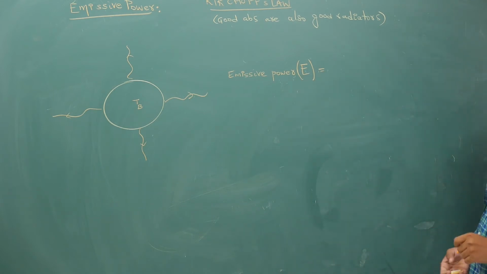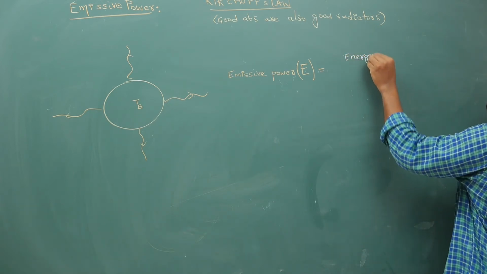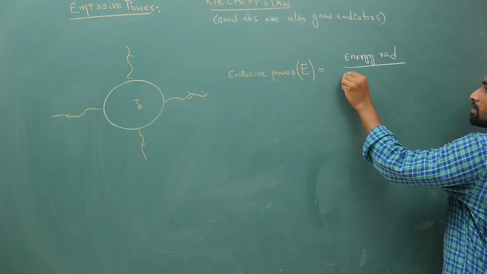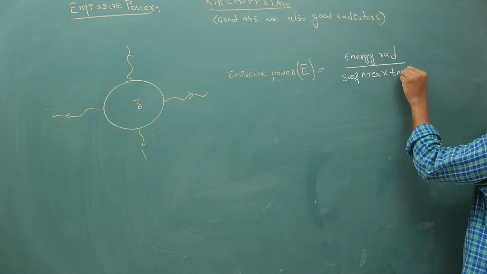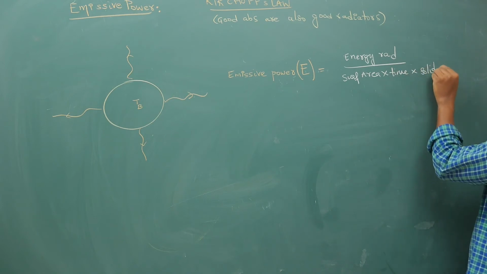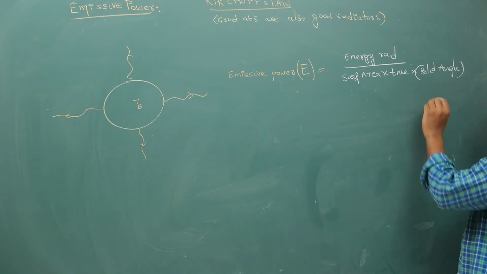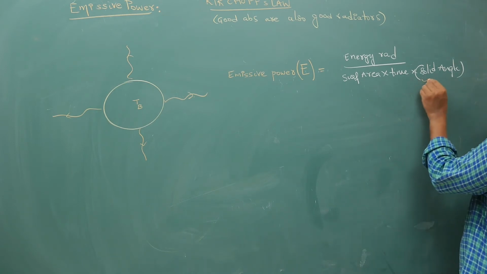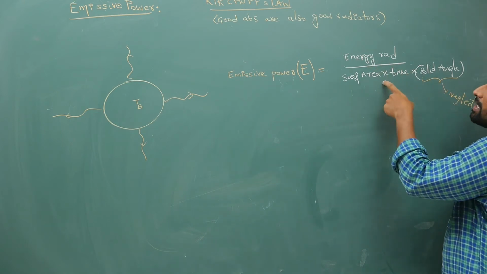Observe very carefully, this definition is often very confusing. It is the energy radiated by surface area into time, into solid angle, per unit solid angle. We will neglect solid angle for now. Strictly speaking, in higher level books solid angle will also be there, but we will neglect this solid angle term. Our definition is energy radiated per area per time.